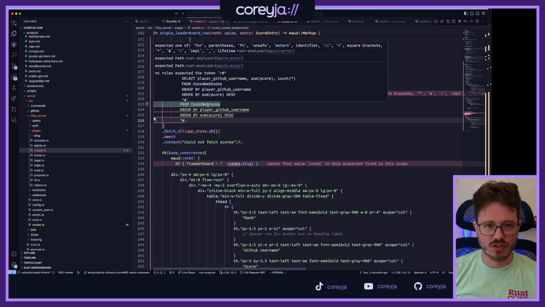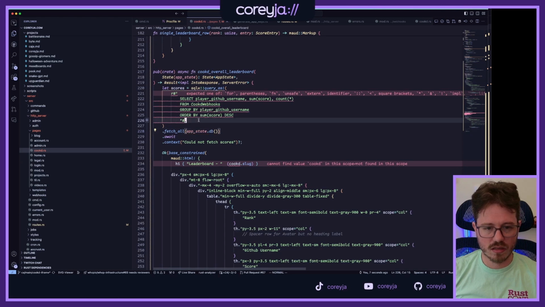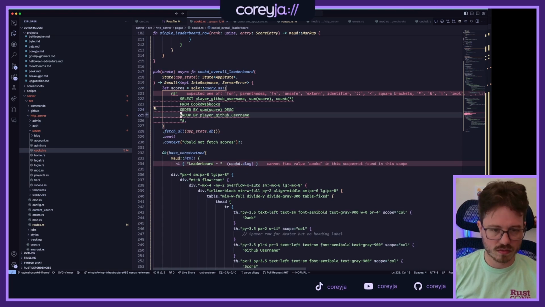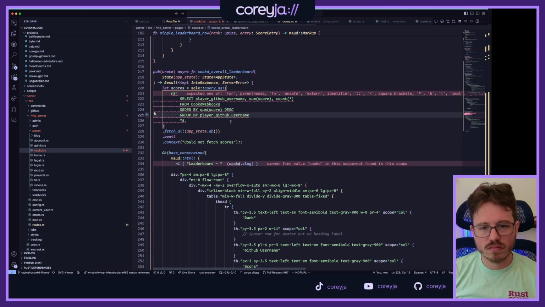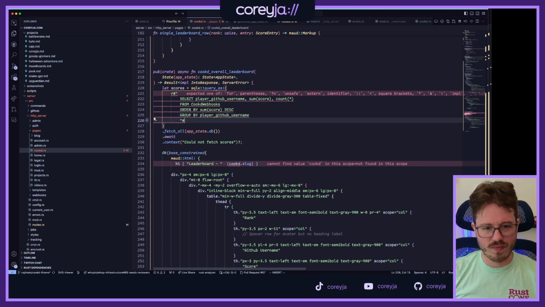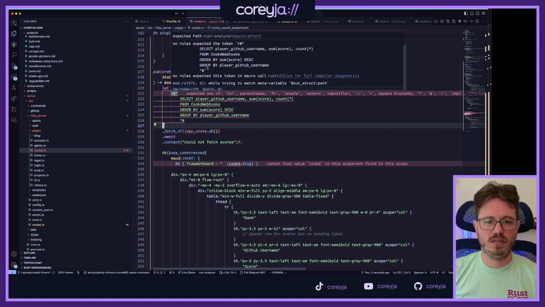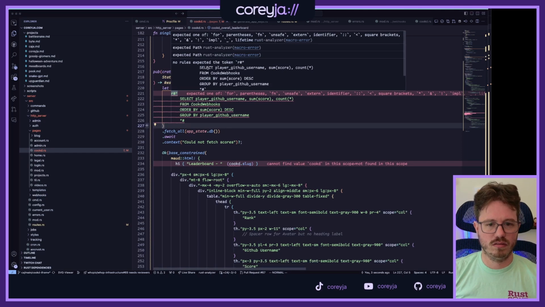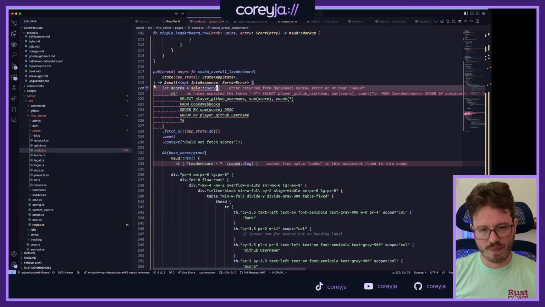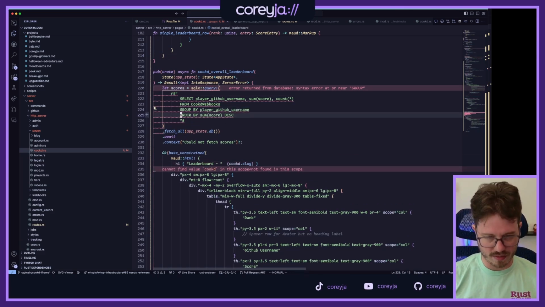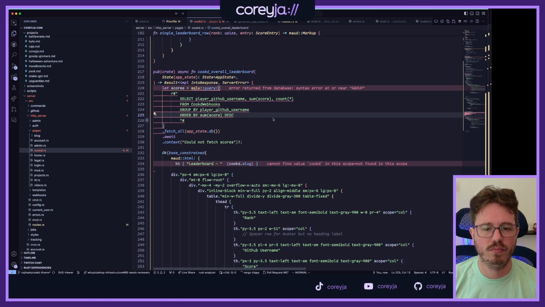Unexpected something from group by, I don't know what you're mad about. Is that what you didn't like? No, what's going on here? No rules expected the following token. Oh. There we go. I had it as a query as still. And then the SQL was wrong that way. Group by, then order by.